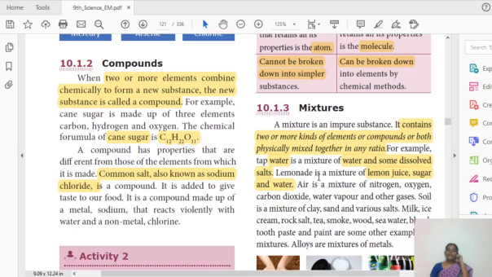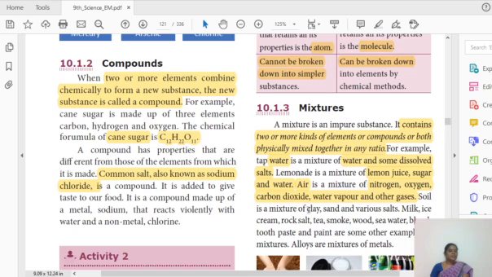Next, air. Already you know air is a mixture of nitrogen, oxygen, carbon dioxide, water vapor and other gases in a particular ratio. So mixture is an impure substance. It contains two or more kinds of elements or compounds, or both, physically mixed together in a ratio. The examples for mixtures: tap water, lemonade, air. You have to remember what is mixed in each.